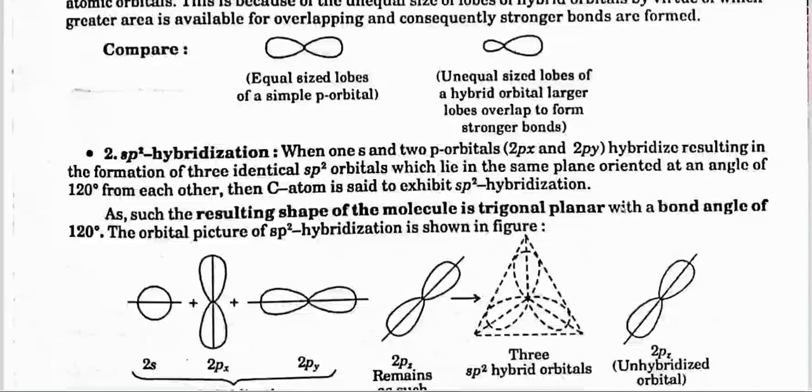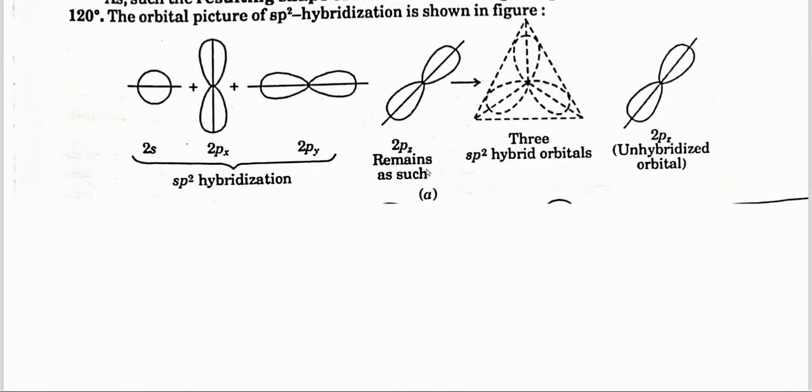Second, sp2 hybridization. When one s and two p orbitals, 2px and 2py, hybridize, resulting in the formation of three identical sp2 orbitals which lie in the same plane, oriented at an angle of 120 degrees from each other, then the carbon atom is said to exhibit sp2 hybridization. As such, the resulting shape of the molecule is trigonal planar with the bond angle of 120 degrees. The orbital picture of sp2 hybridization is shown in the figure. In sp2 hybridization, 2pz remains as such, along with the three sp2 hybrid orbitals.